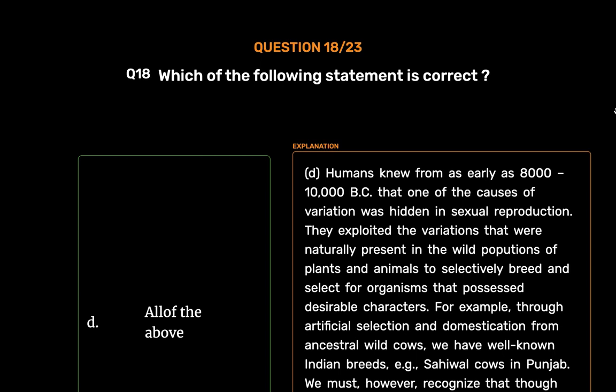Humans knew from as early as 8,000 to 10,000 BC that one of the causes of variation was hidden in sexual reproduction. They exploited the variations that were naturally present in the wild populations of plants and animals to selectively breed and select for organisms that possess desirable characters. For example, through artificial selection and domestication from ancestral wild cows, we have well-known Indian breeds, for example, Sahiwal cows in Punjab. We must, however, recognize that though our ancestors knew about the inheritance of characters and variation, they had very little idea about the scientific basis of these phenomena.